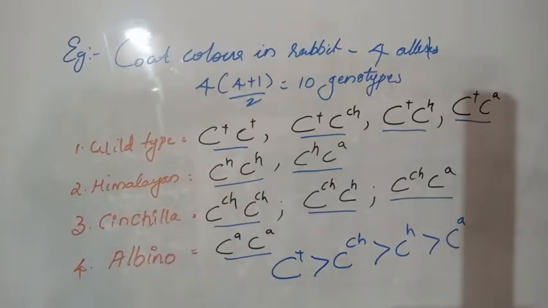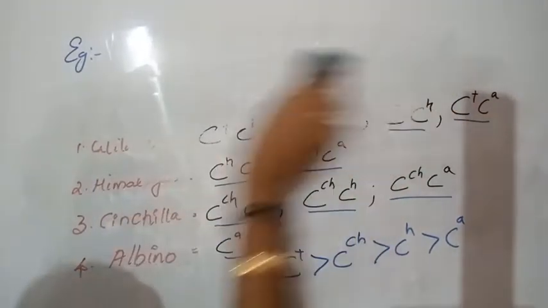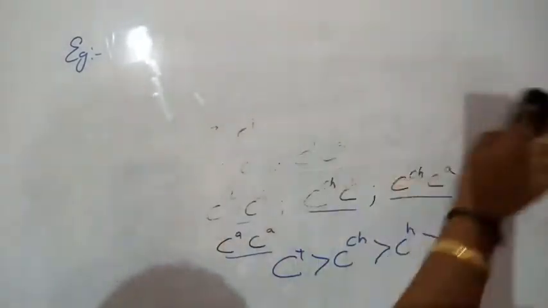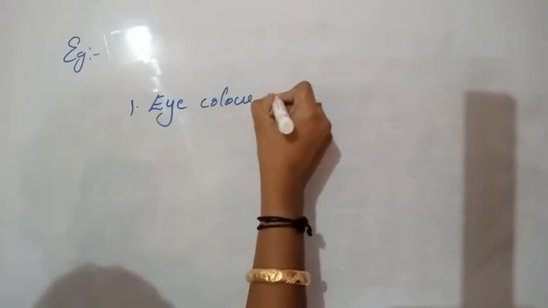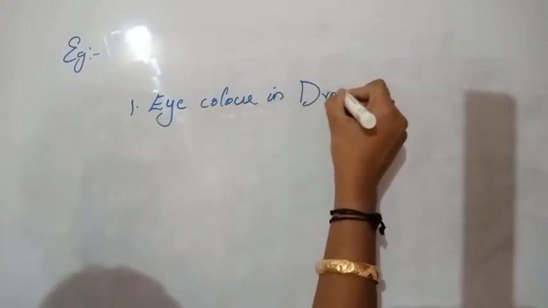Come to eye color in Drosophila, and some other examples related to multiple allelism. First one is eye color in Drosophila.